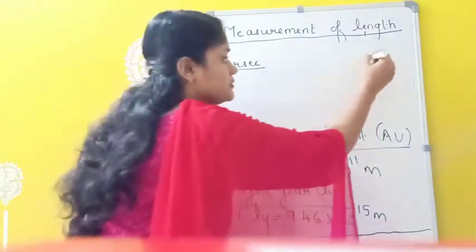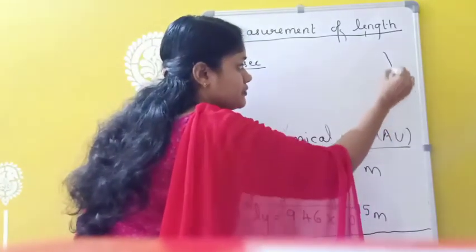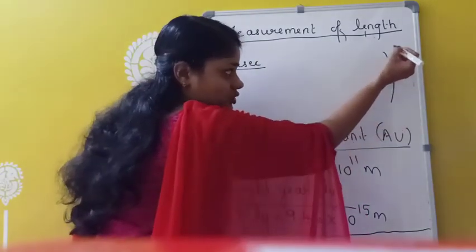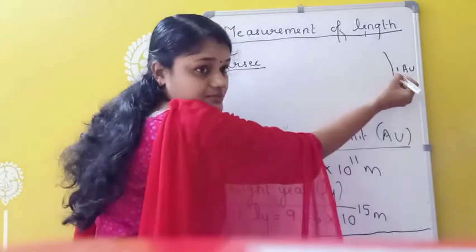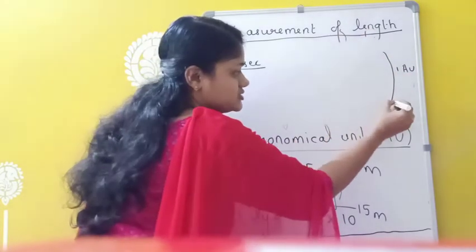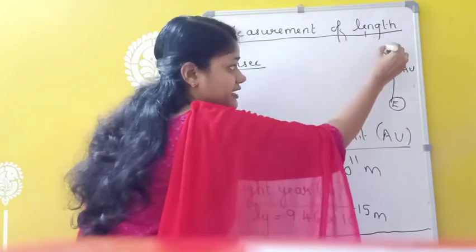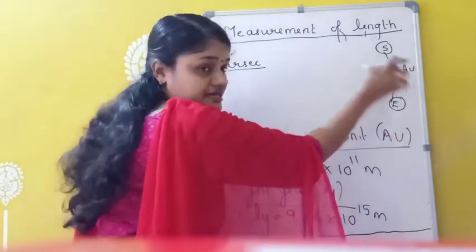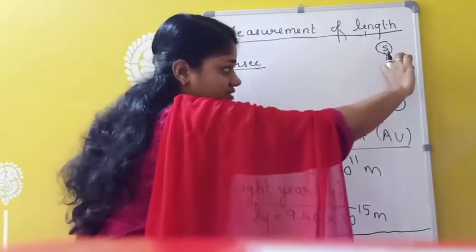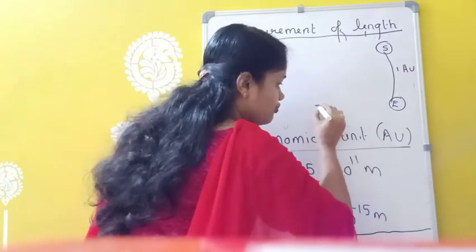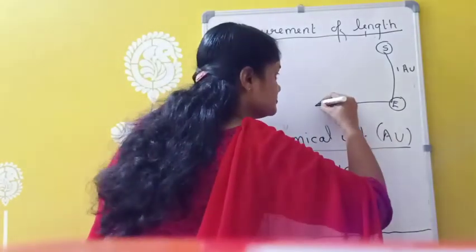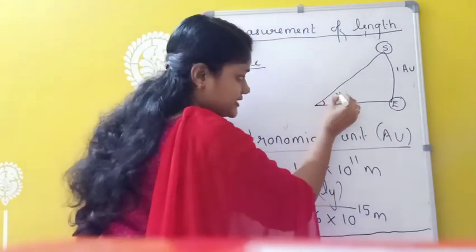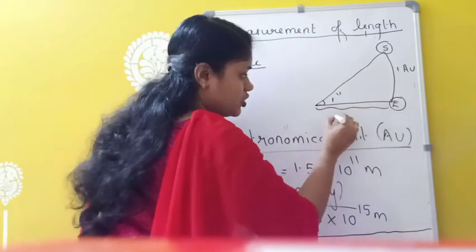Suppose there is an arc of length 1 astronomical unit, which is the average distance between the center of the earth and the center of the sun. Suppose here is the earth and this is the sun, and this average distance is taken as 1 astronomical unit. And suppose this arc subtends an angle of 1 second, then this much distance can be called 1 parsec.